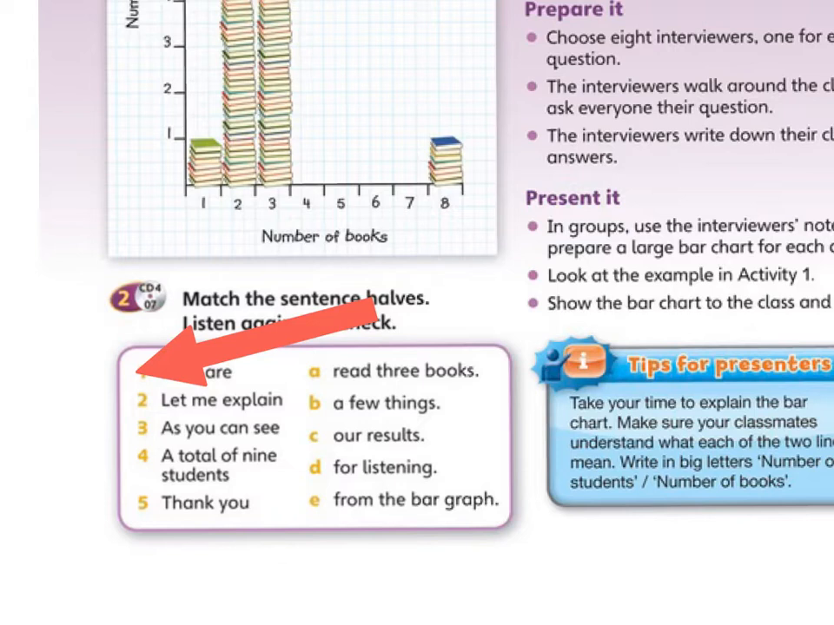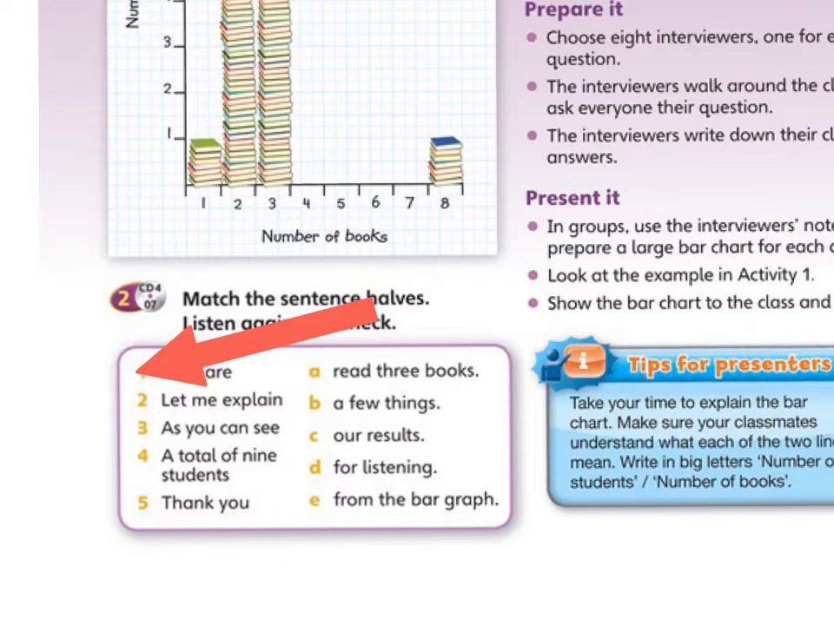We asked 25 students how many books they read last year. Here are our results. Let me explain a few things. As you can see from the bar graph, all the students read at least one book last year. That's a good thing. A total of 9 students read 3 books. This was the highest number of students.